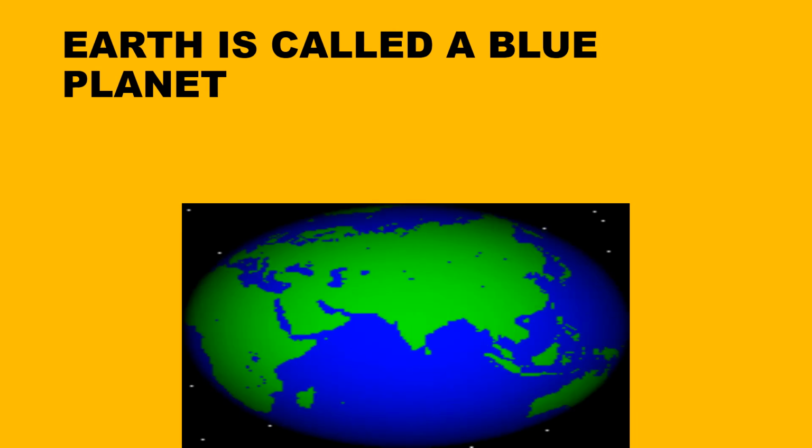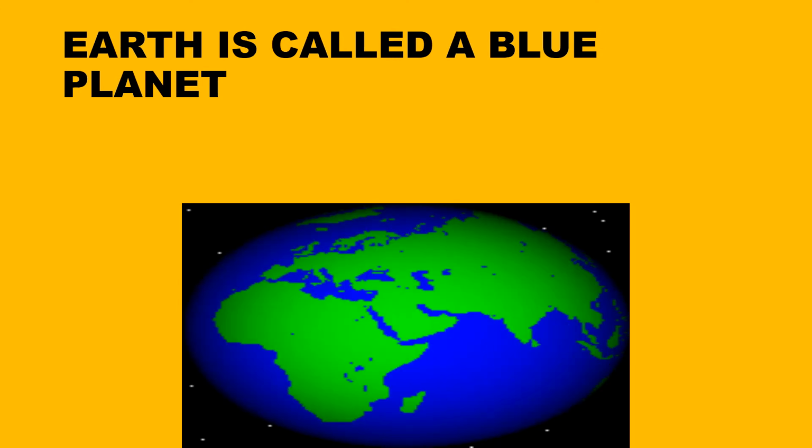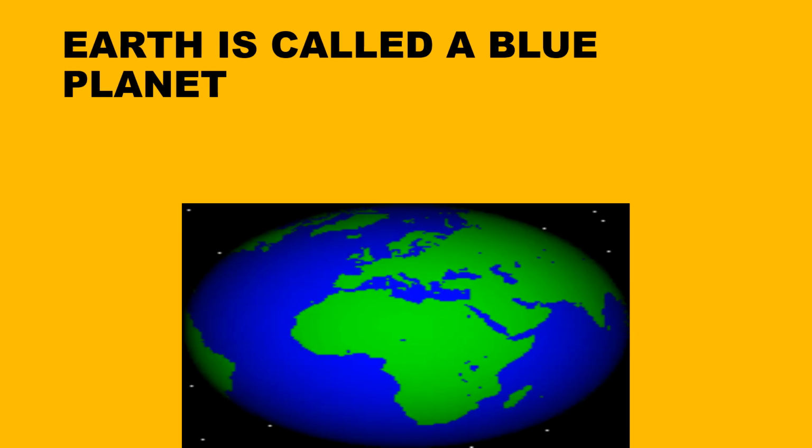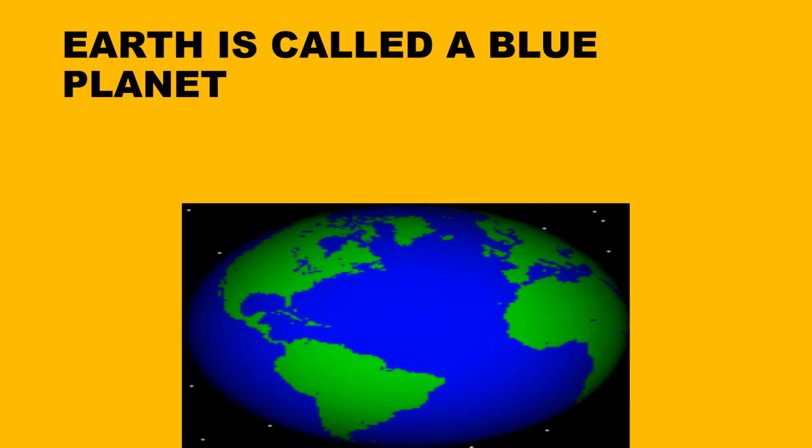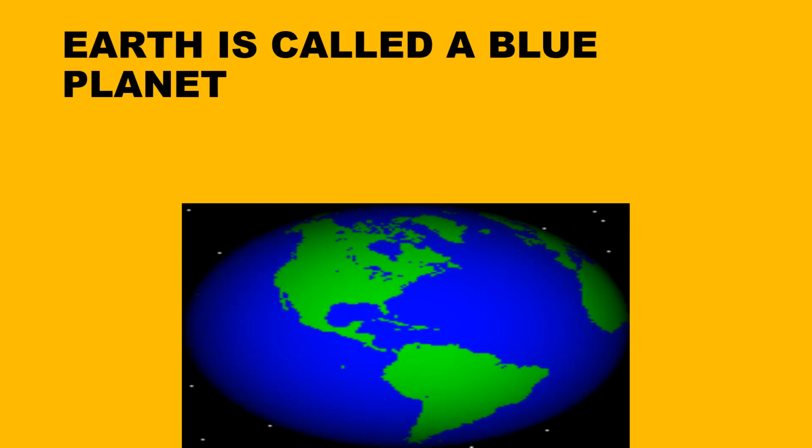Little. And do you know that our Earth is called a blue planet? Why? Because most part of our Earth is covered with water. That's why our Earth is called a blue planet. If anybody asks you what the blue planet is, what answer will you give? The blue planet is our Earth.